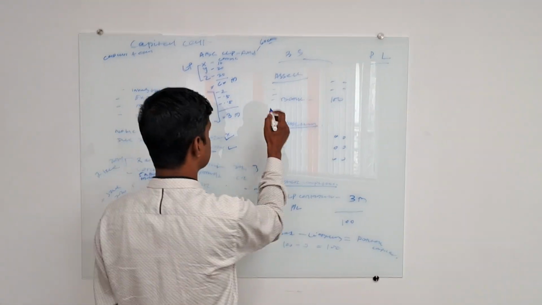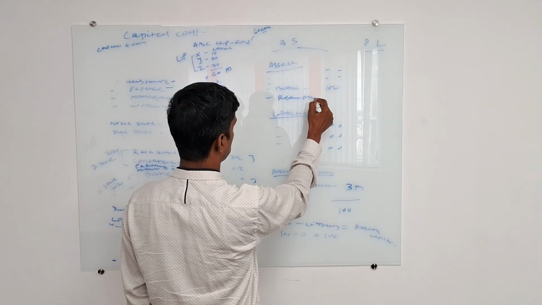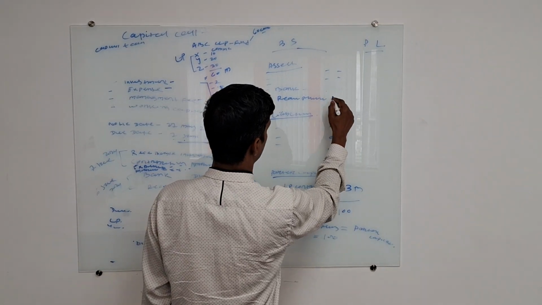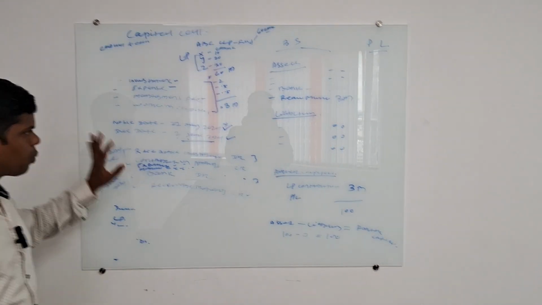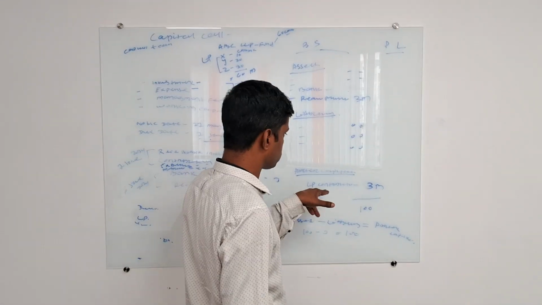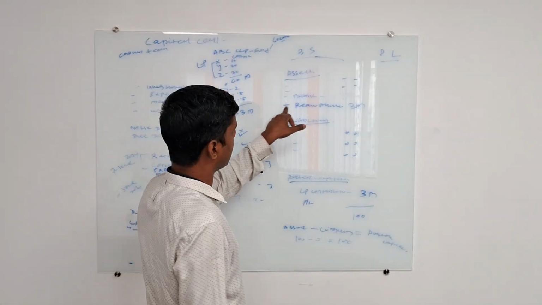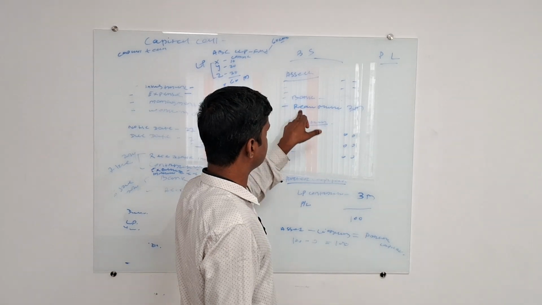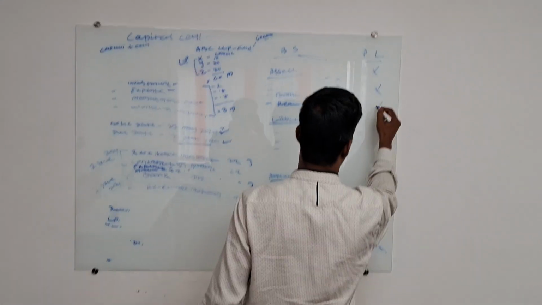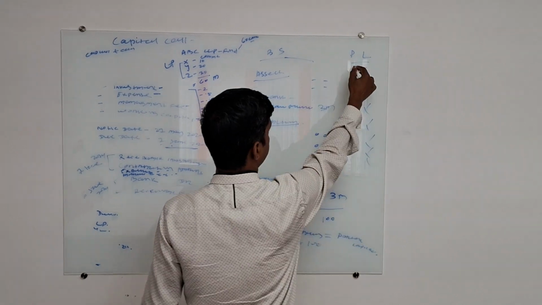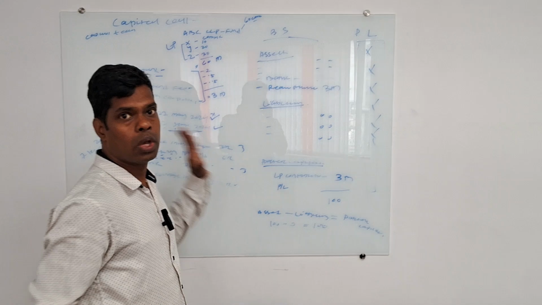Here you can see on the asset side, the receivable from investor is showing 3 million. Once you book the entry, one part is showing in the partner contribution line, LP contribution 3 million. The second part is the asset side, receivable from investor 3 million. There is no impact on the profit and loss from the contribution amount. It is very clear, there is no impact on the profit and loss account from the contribution amount.